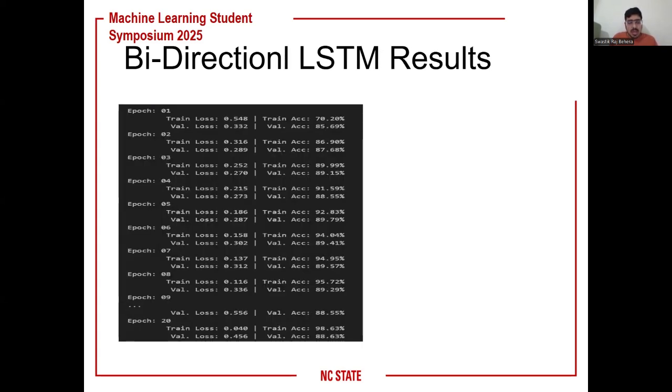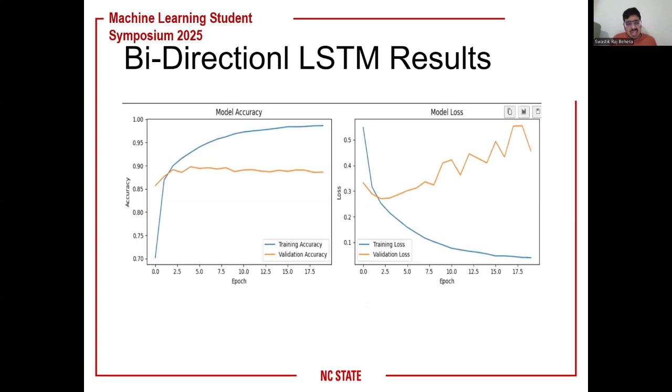From the beginning we get accuracy of around 85 to 90%, starting from 85 and going constant till 89, so we get an average validation accuracy of 90%. For model loss, it goes from 0.3 to 0.5, so it is very constant in comparison to the vanilla LSTM. So it's a better model.